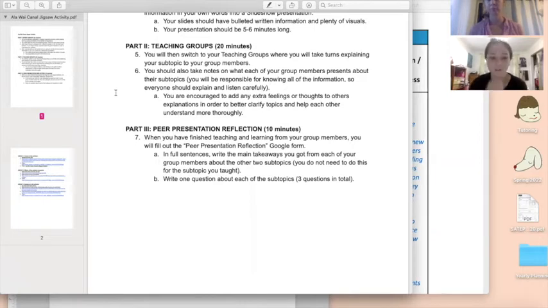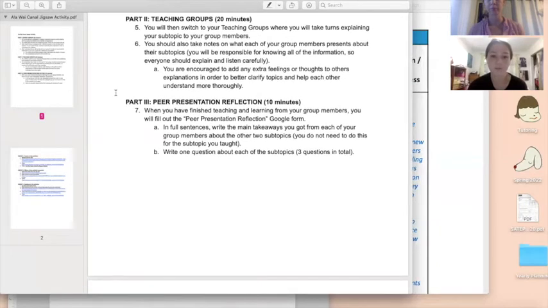And each member of the teaching group will take a turn explaining their subtopic to their group members. As the other students listen, they can take notes on what their group members present so that they're prepared to do part 3, which is the peer presentation reflection. So when everyone's finished teaching and learning from their peers, they will write full sentences explaining their main takeaways from each of their group members.